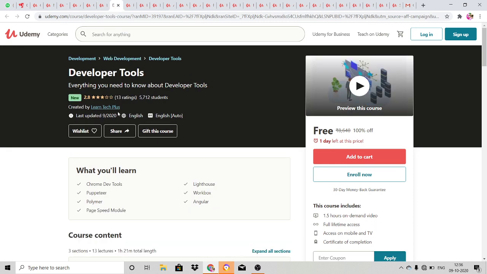Next is Developer Tools. Only one day left at its price. This course includes 1.5 hours of on-demand video with full lifetime access. A certificate will be provided. You'll be learning Chrome DevTools, Polymer, PageSpeed module, Lighthouse, Workbox, and Angular 2.